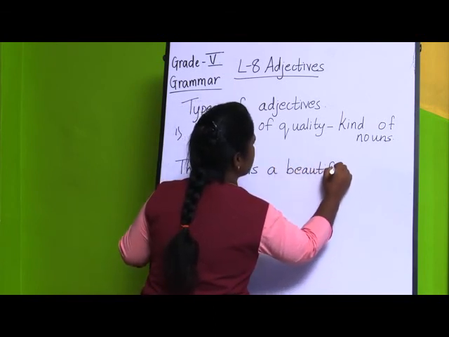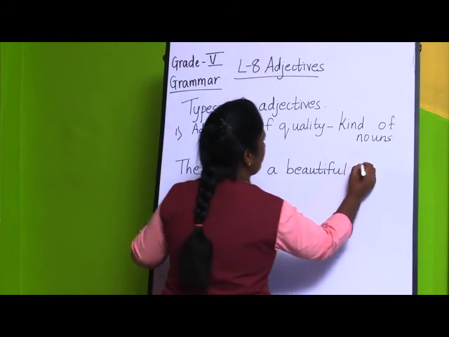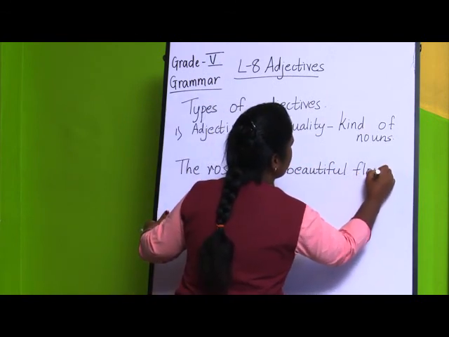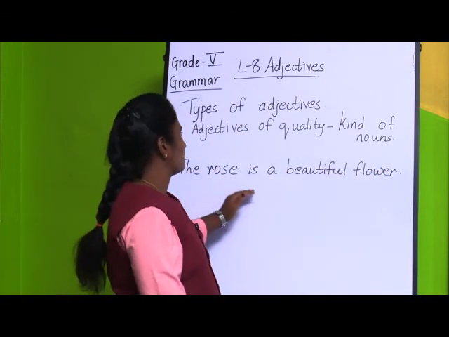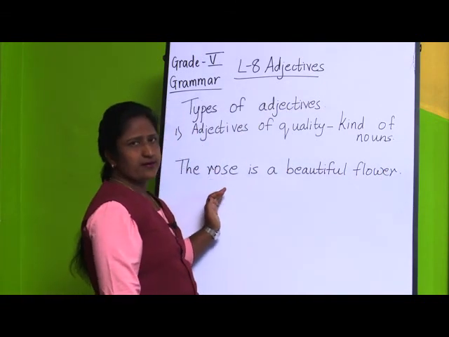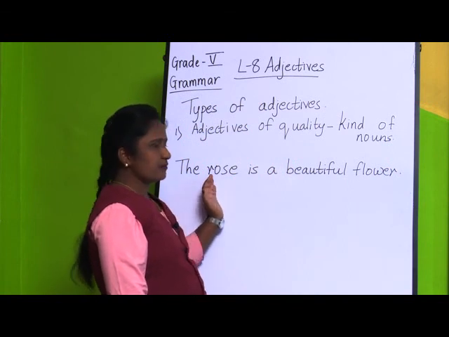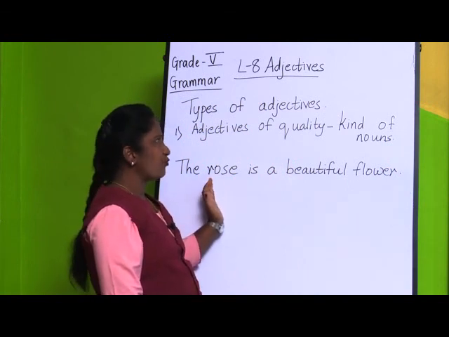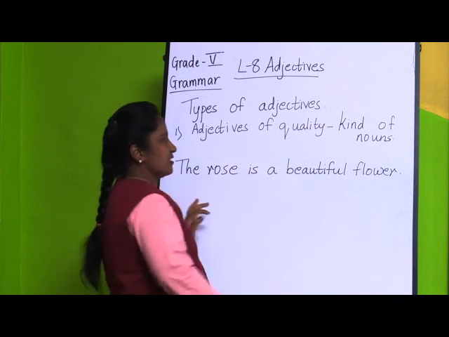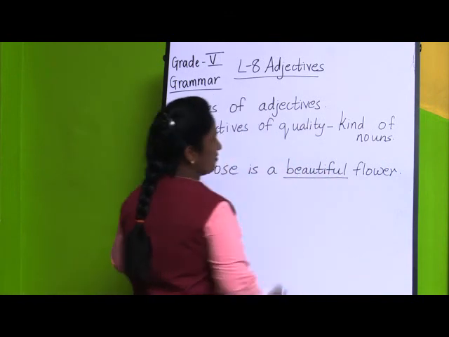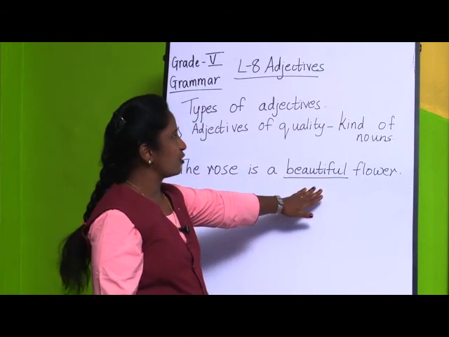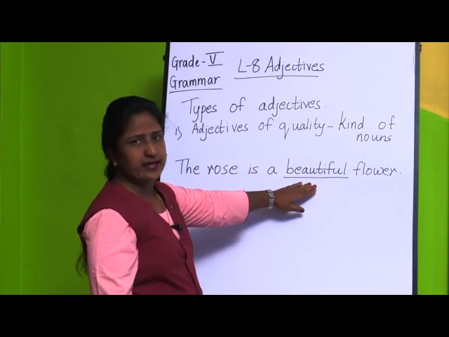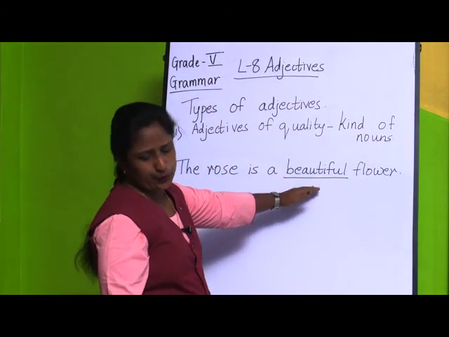So here, what is the noun? We are telling something about the rose. What kind of rose is it? Yes, it is beautiful. So you are going to underline the adjective of quality, beautiful.